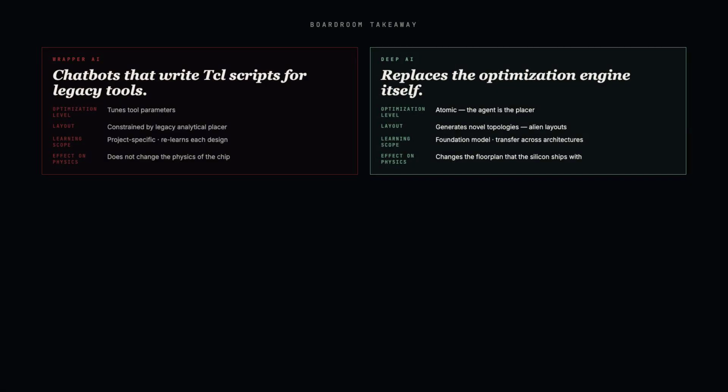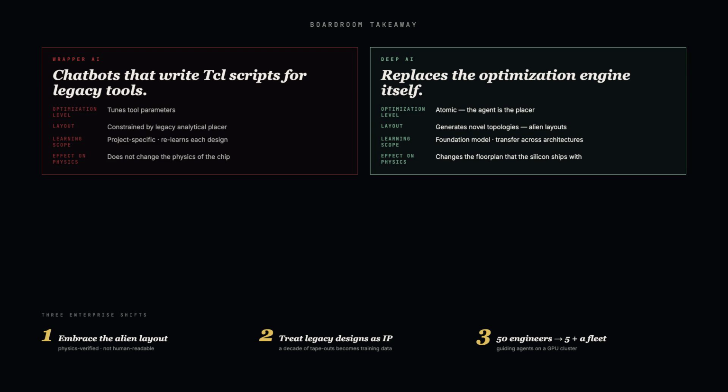This is the wrapper versus deep AI distinction. Many consultancies today offer chatbots that write TCL scripts for legacy tools, useful for productivity, not transformative. The physics of the chip does not change. Deep AI replaces the optimization engine itself. Agents interact directly with the netlist and the physics engine, making millions of placement decisions through learned policies, not scripting commands. For the enterprise, 3 shifts follow.